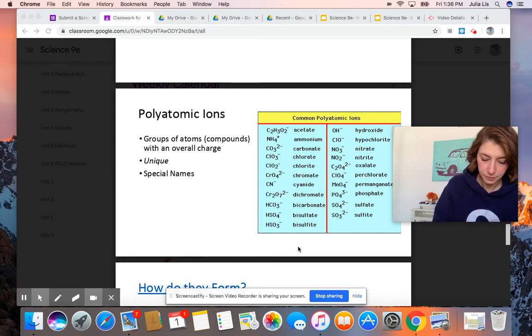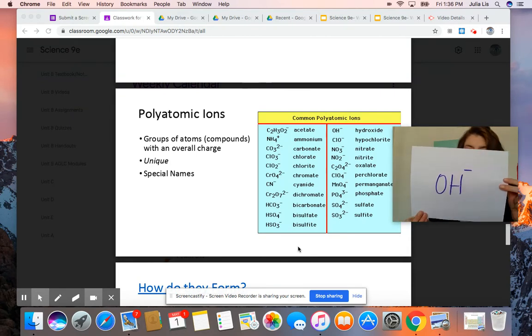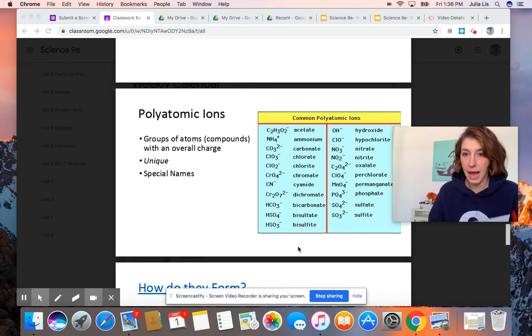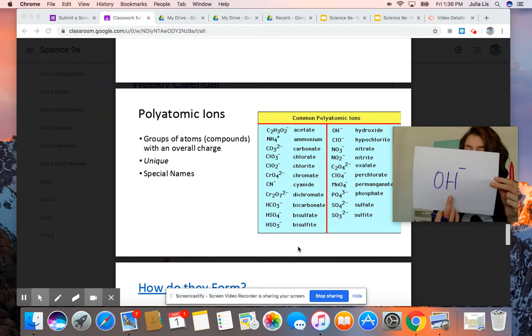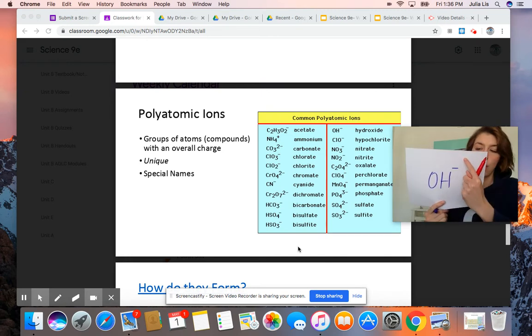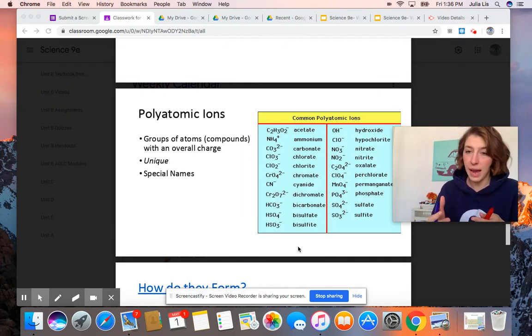Hydroxide, okay, is a common polyatomic ion. So it's oxygen, which is one atom, and hydrogen together. So it's poly, more than one atom, okay? And these two together, when you have oxygen and hydrogen together, they actually will overall hold a charge of -1. So these two gases, these two nonmetals, will often actually gain an additional electron when they react with something else to become more negatively charged.